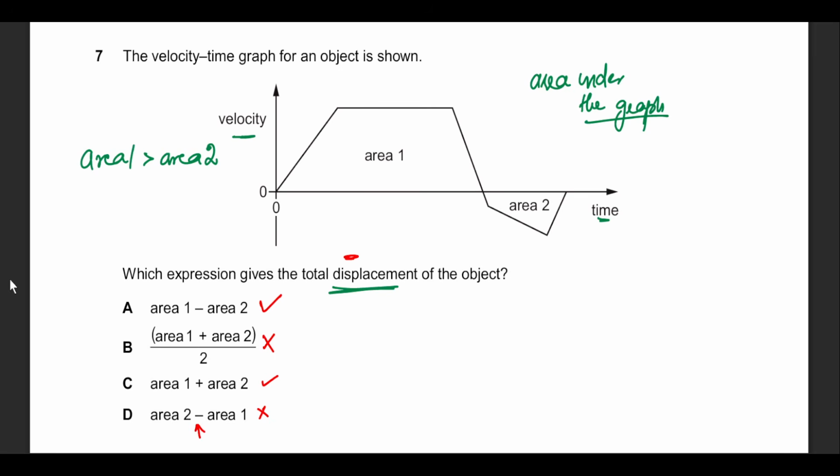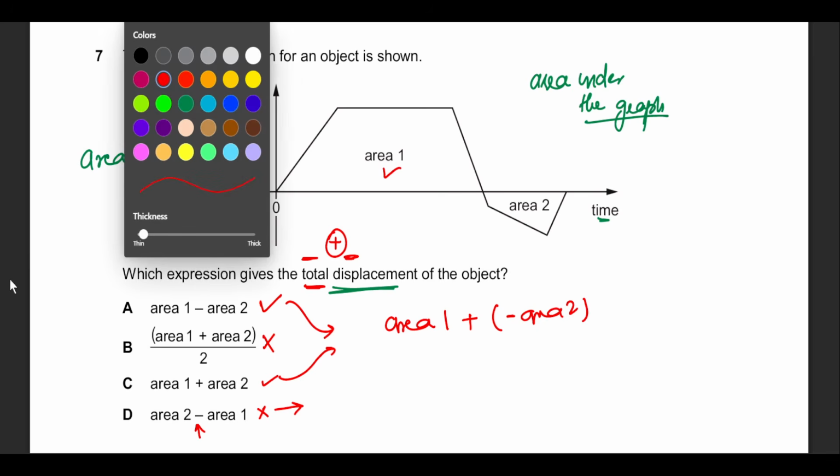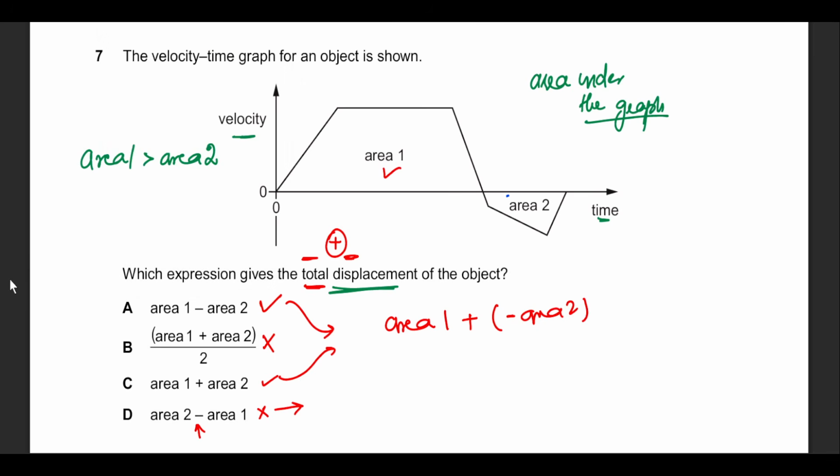Now, why are we rejecting these options and why are we confused about these two? The total displacement, total means there should be an addition sign. So if I were to find the total, it would be area 1 plus negative area 2. Why is it negative? Because it exists on the negative side of the velocity. So whenever I use values for v, it will give me a negative answer.